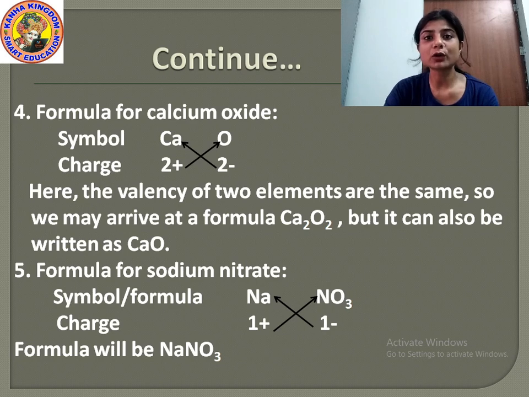Then the charge of sodium is 1 plus and the charge of nitrate is 1 minus. That means sodium forms cation and nitrate forms anion. When they crossover, sodium will take the charge of nitrate and nitrate will take the charge of sodium, that is 1 plus. Since their valency are same, 1 1.